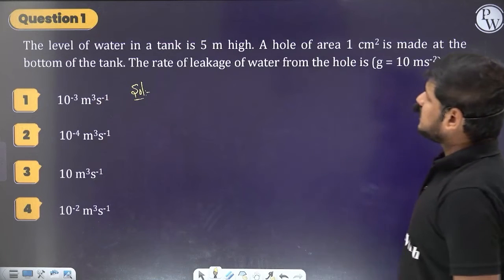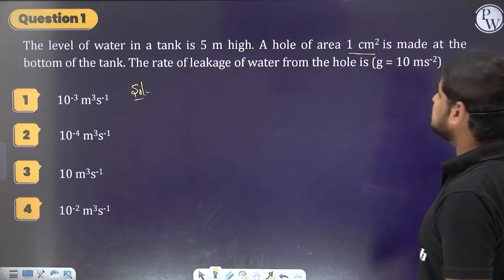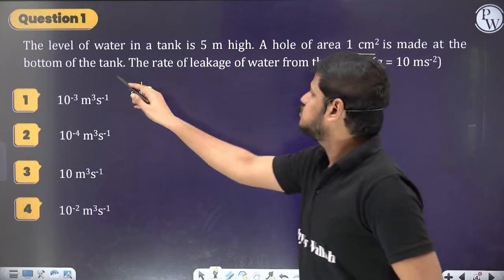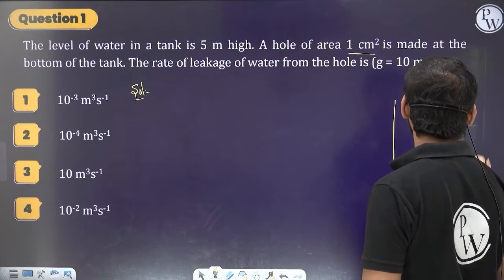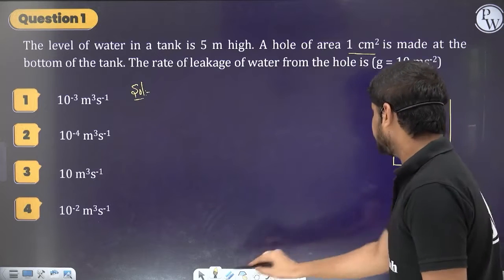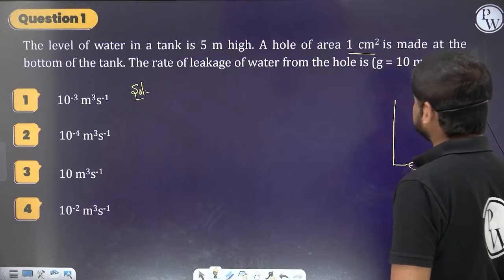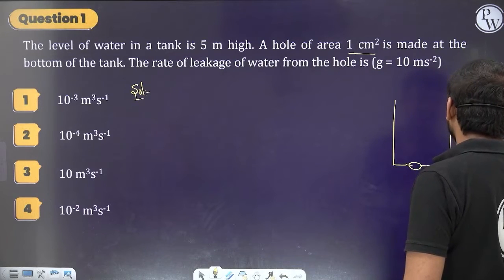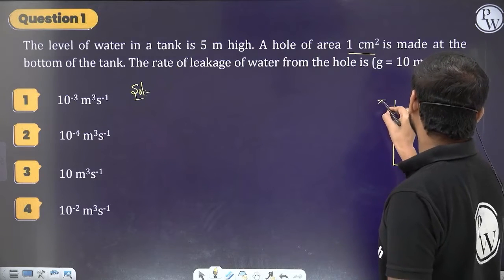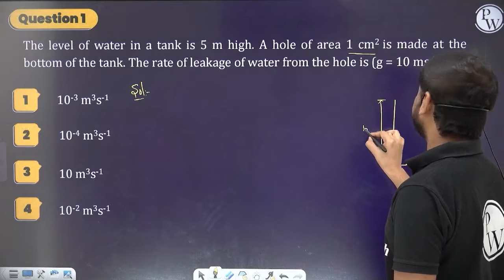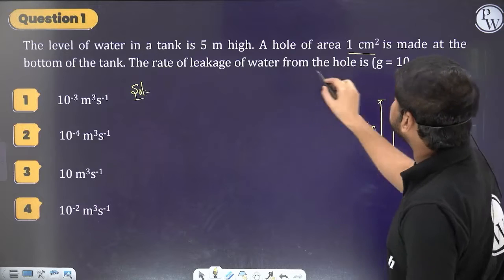The level of water in a tank is 5 meters high. A hole of area 1 centimeter square is made at the bottom of the tank. So this is a container, and the hole is made at the bottom. This hole is of area 1 centimeter square, cross sectional area. The total height is going to be 5 meter. Then they are asking the rate of leakage of water from the hole.